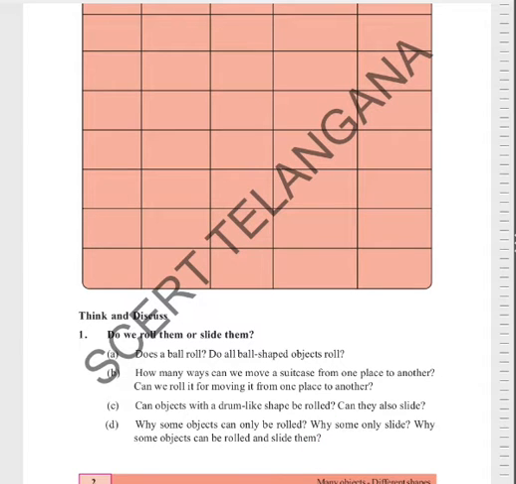Okay, there are so many different shapes of objects you already wrote in this table, and you imagine what object can be rolled and what object can only slide, only rolled, and some objects are rolled and slide. What are the objects you can think of and imagine, okay, in this table.